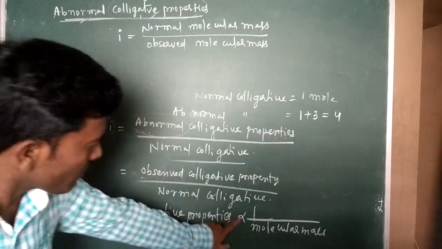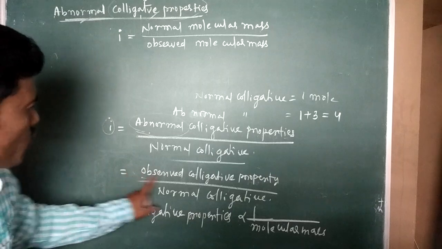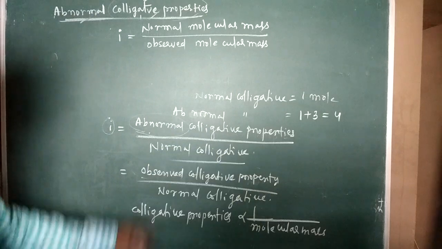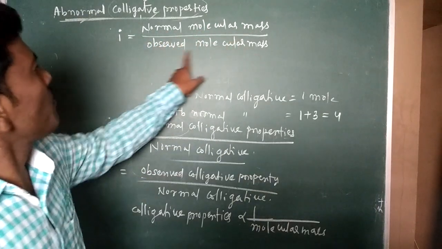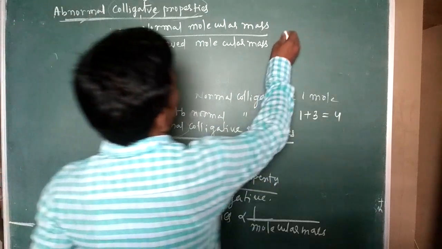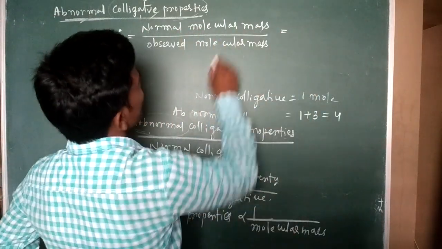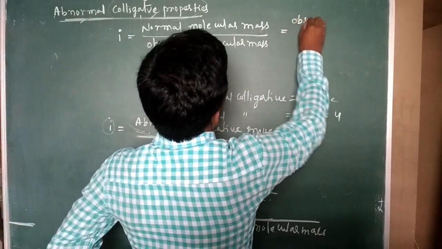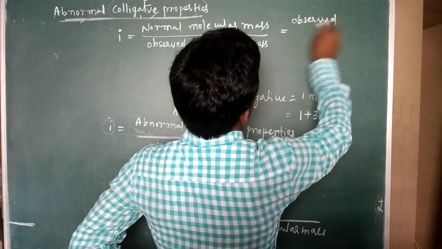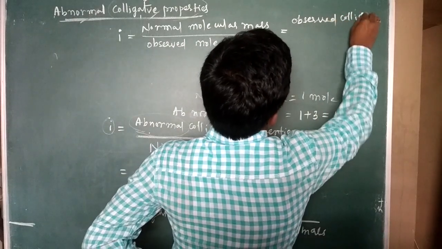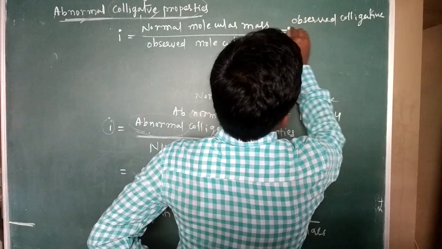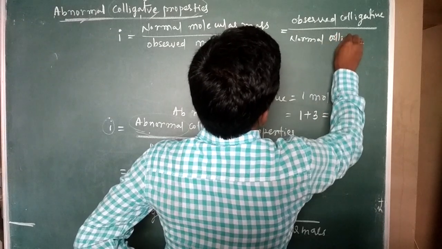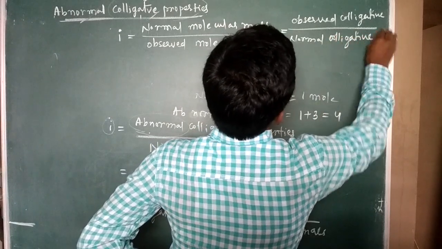Normal colligative property is inversely proportional to normal molecular mass, and observed colligative property is inversely proportional to observed molecular mass. So by cross multiplication, we get normal molecular mass first and observed molecular mass next, because I factor is equal to observed colligative property by normal colligative property.